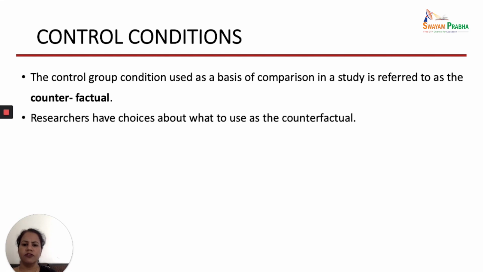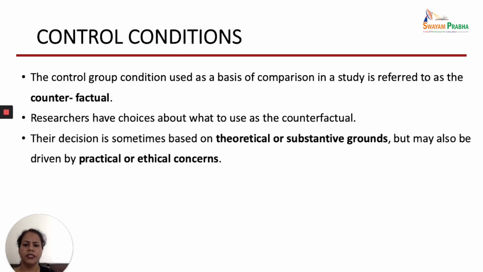So researchers have a choice about what to use as counterfactual. So we can decide that in the control group what we will be using, whether we will be giving the usual treatment or something else. Their decision is sometimes based upon theoretical or substantive grounds, but may also be driven by practical or ethical concerns. So sometimes theoretically we know that this particular drug might be good, or this particular intervention might be good, and whatever usual treatment patients are getting, that also we can use.